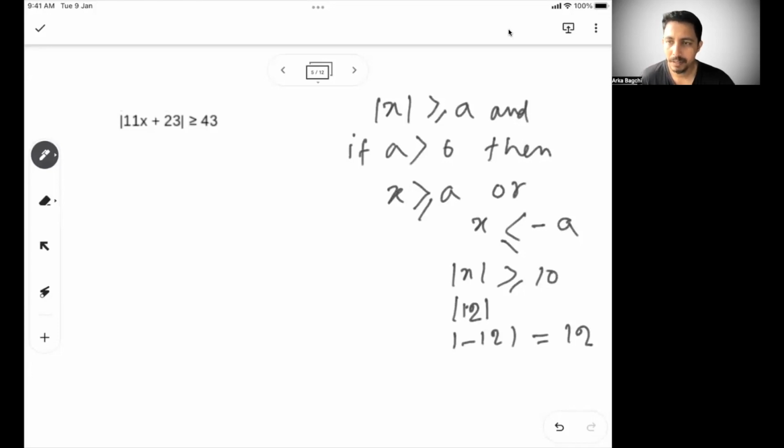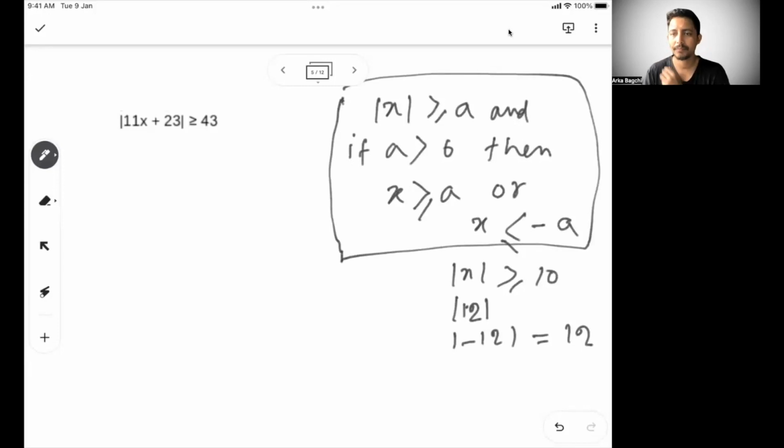So if the modulus of something is more than or equal to a positive number, then the number has to be more than the positive number, or has to be the negative of that number. So this is a very important understanding, and we have done it completely in depth in the previous session, but just revisiting this is the condition. So in this case, we can write 11x plus 23 must be greater than or equal to 43 in the first scenario. So this is the scenario.